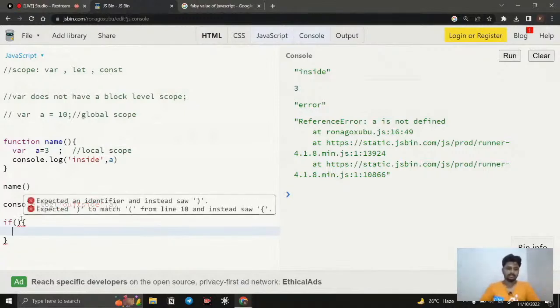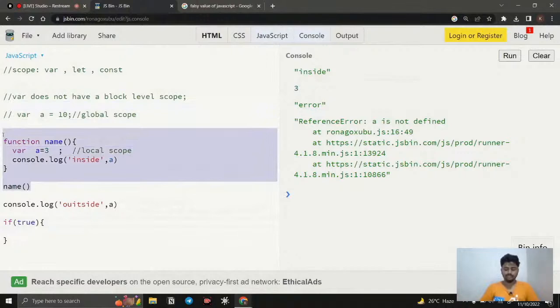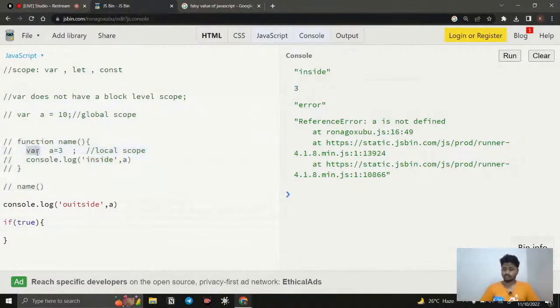For example, here we simply say true, right? So here I do exactly the same thing. Okay, so here you can notice that if I create a variable inside the function a by using the keyword var, we are able to access it only inside. Outside, it is going to return an error.